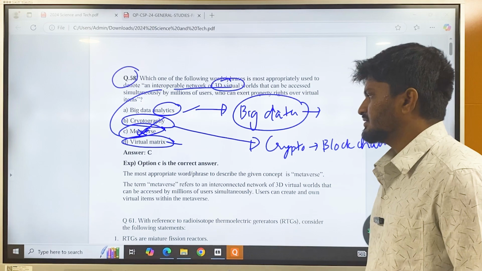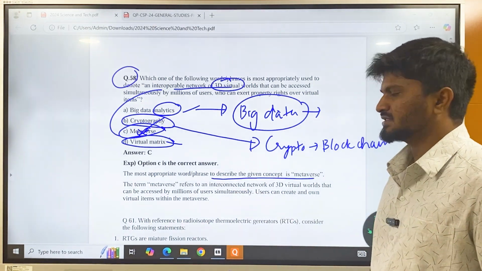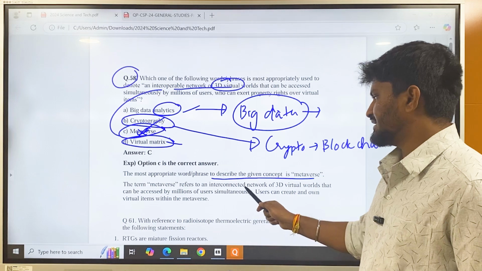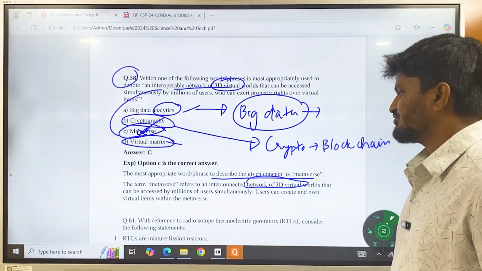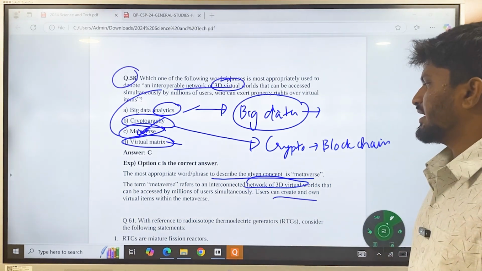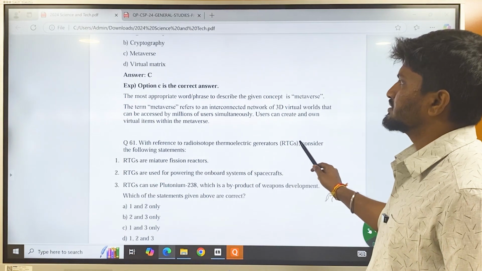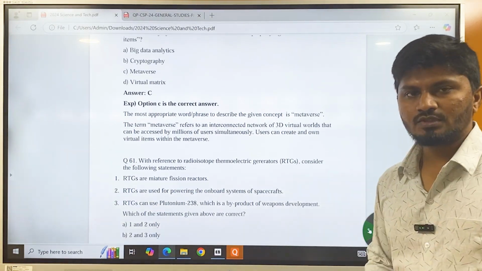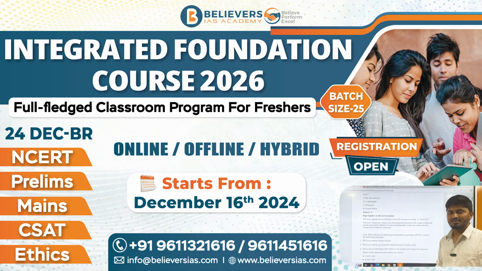Metaverse is the correct answer. The most appropriate word or phrase to describe the given concept is metaverse. The term metaverse refers to an interconnected network of 3D virtual worlds that can be accessed by millions of users simultaneously. Users can create and own items within the metaverse. So this is why metaverse is very important. It is a new technology where users can interact with each other in a virtual world, and they can buy properties in the virtual world.